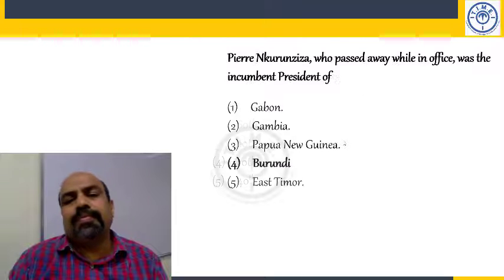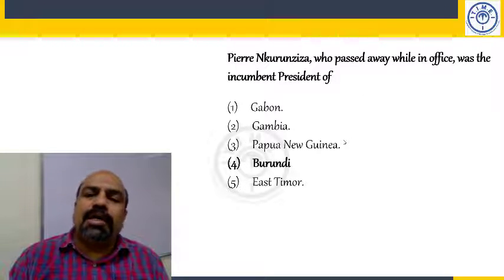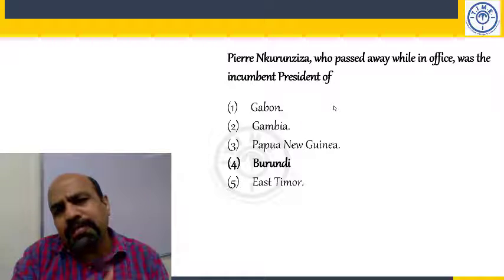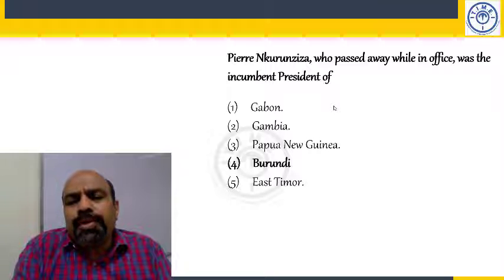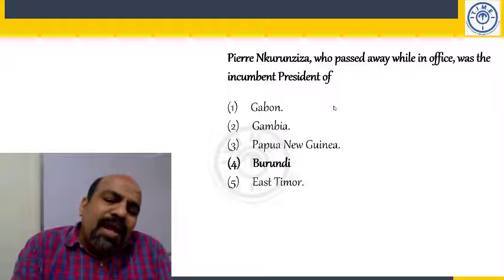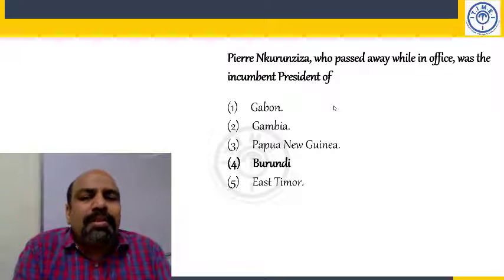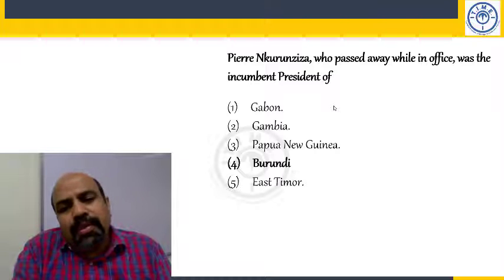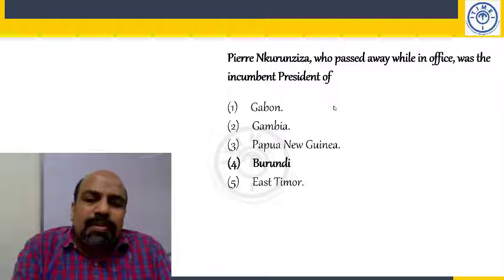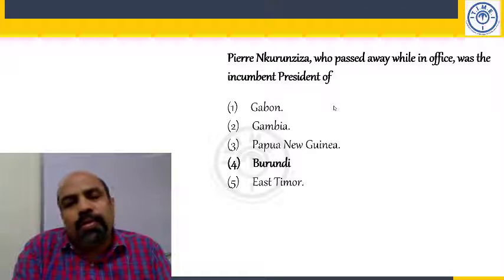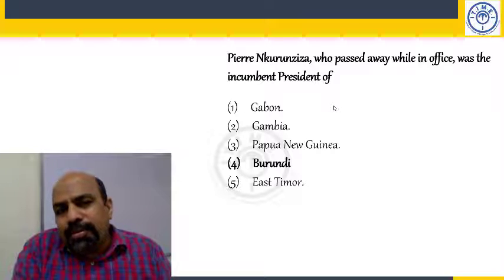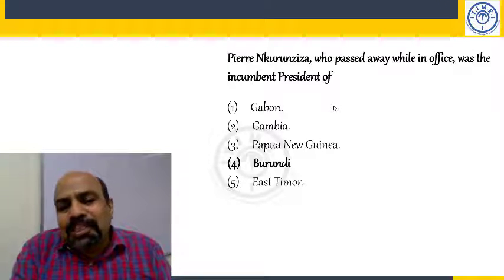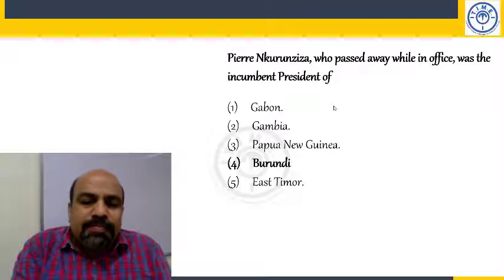Next. Pierre Nkurunziza, who passed away while in office, he passed away in the last week of May, I think, was the incumbent president of Burundi. So I think we have had a lot of discussions on these countries. So in this particular session, I'll skip. I don't want to take you to the country of Nana Akufo-Addo. I don't want to take you to Ali Bongo. These are all guys who run these countries. James Marape of Papua New Guinea. We'll discuss another day, not today.